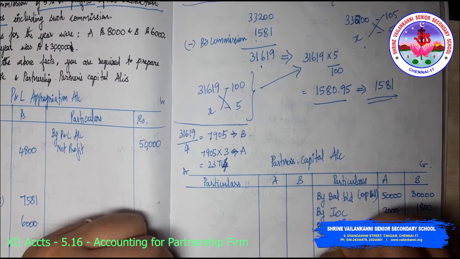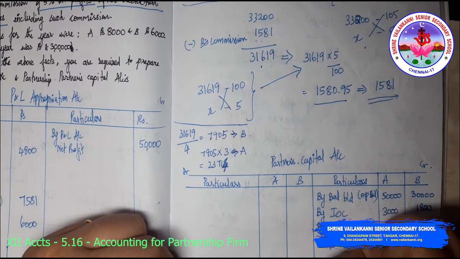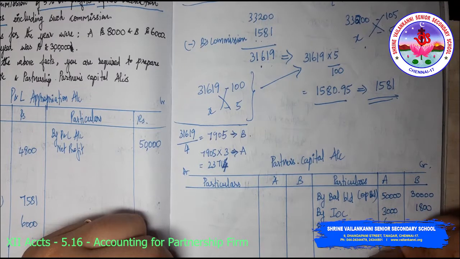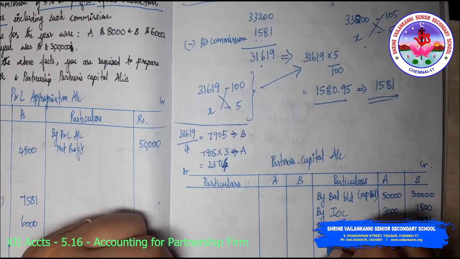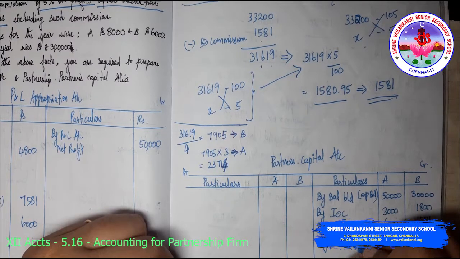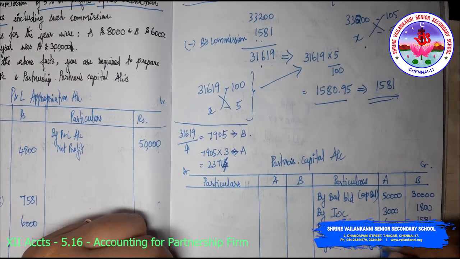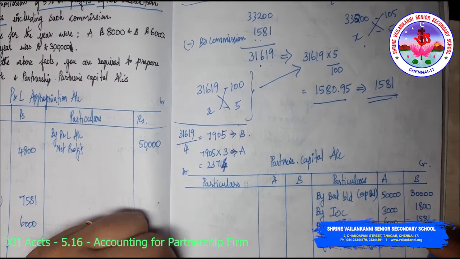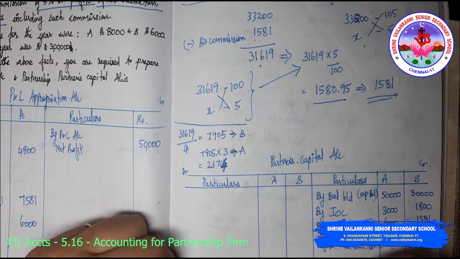By commission, 6,000 for A, 1,581 for B. By B's salary, remember it's B's salary, so A is not having any salary. Write it in the correct column.